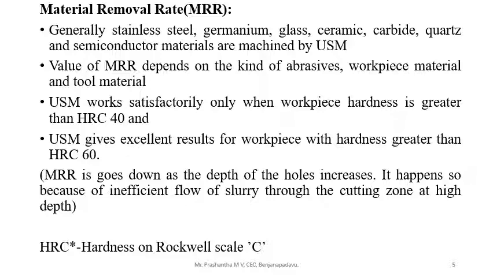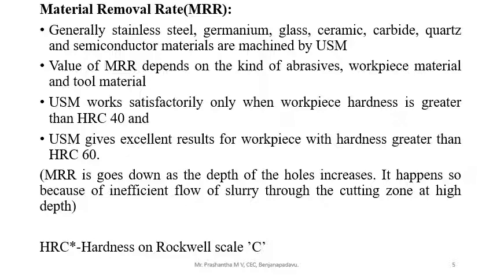Generally, the workpiece materials in ultrasonic machining are made up of stainless steel, germanium, glass, ceramic, carbides, quartz, and semiconductor materials. These materials are machined by the ultrasonic machining process.